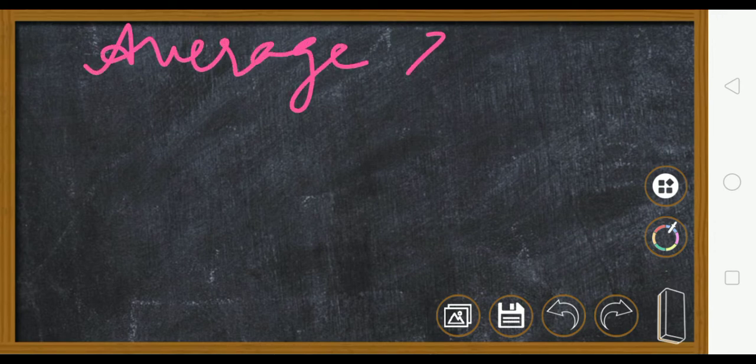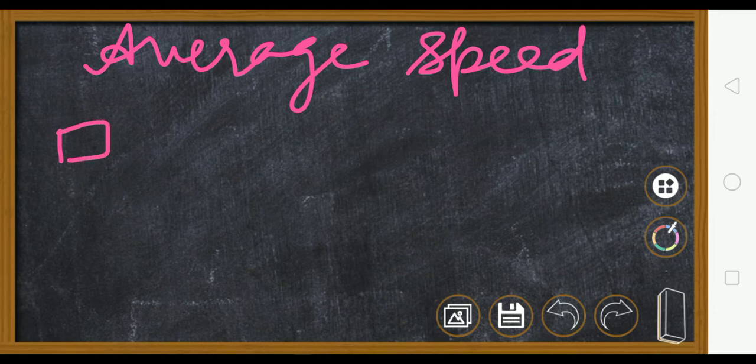Now let us see what you mean by average speed. Now suppose there is a car travelling from point A to point B. Here it is going at a speed of 20 km per hour.